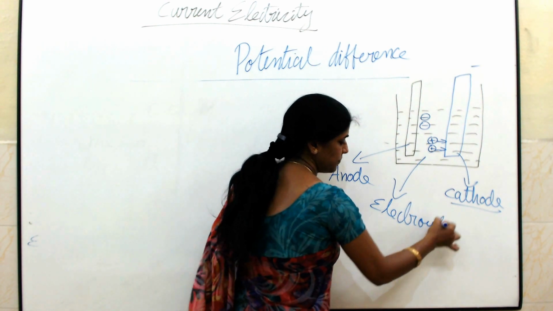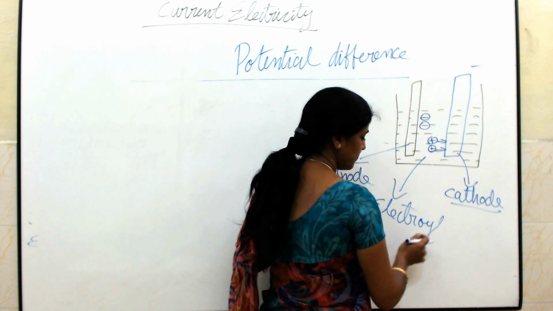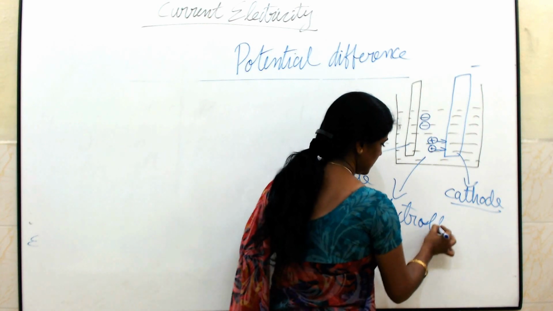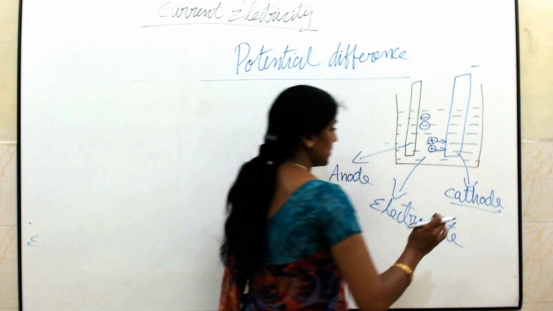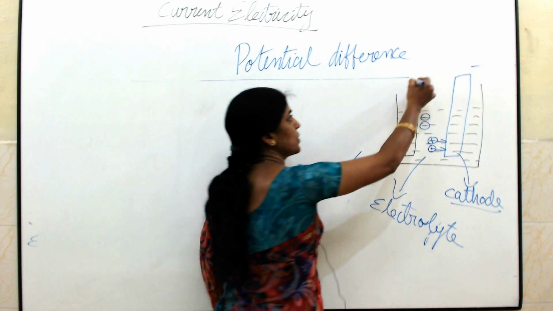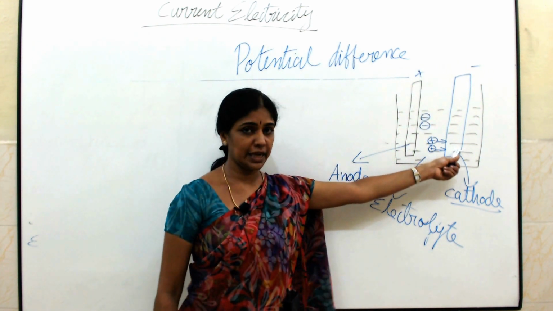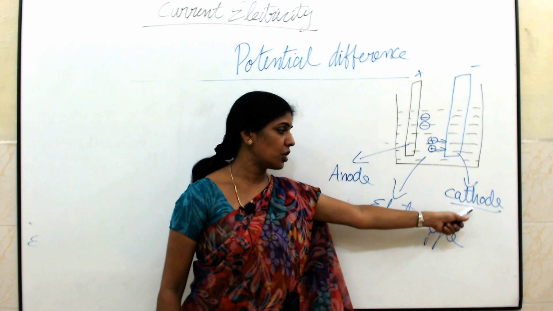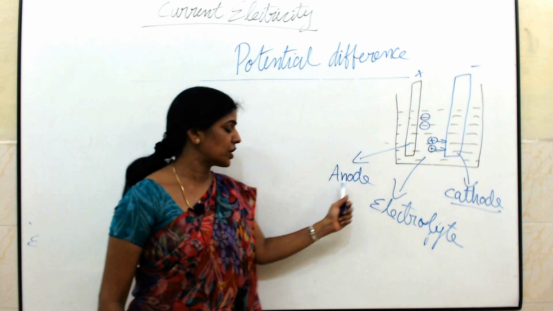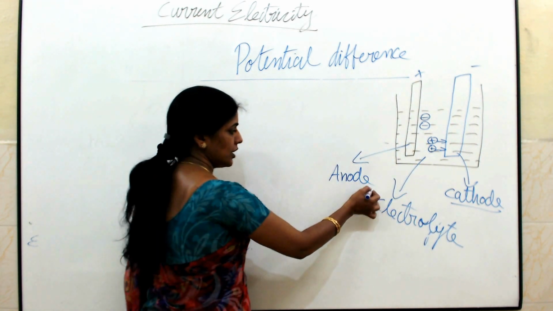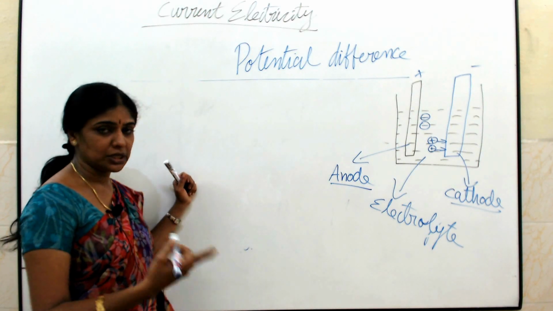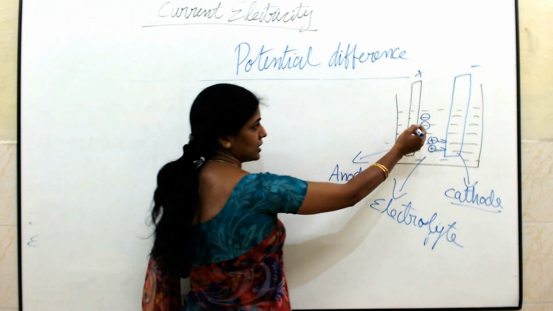So this is the way we are going to represent the cell. This we call the positive electrode, and this we call the negative electrode. The negative electrode we call the cathode, and the positive electrode we call the anode. Towards this anode, the positive electrode, which ions are moving?